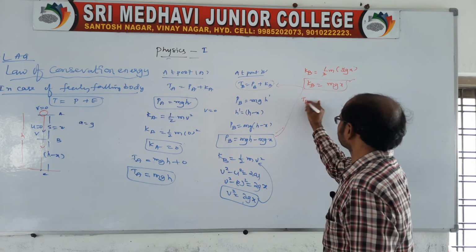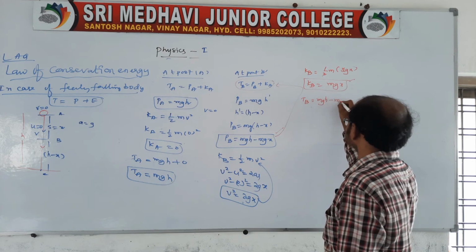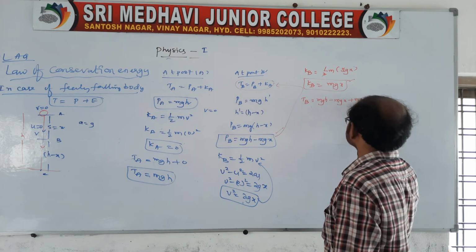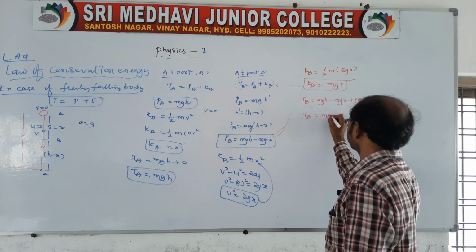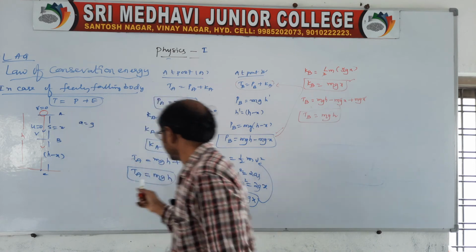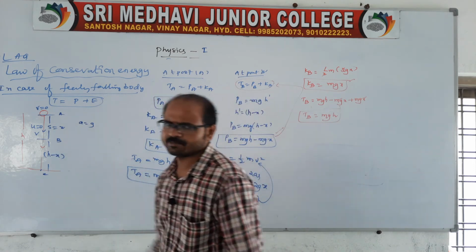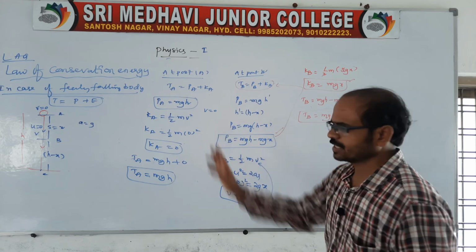Therefore total energy at a point B is equal to mgh minus mgx plus mgx. Of course these two are cancelled, therefore total energy at a point B will be mgh. At point A mgh, point B also mgh. Of course the energy remains constant between point A and point B.